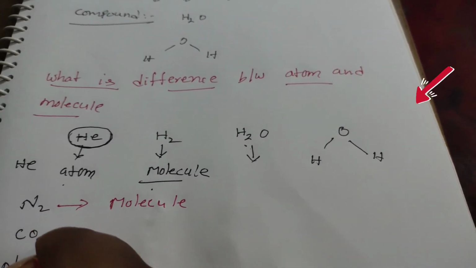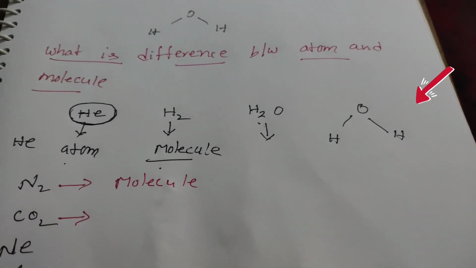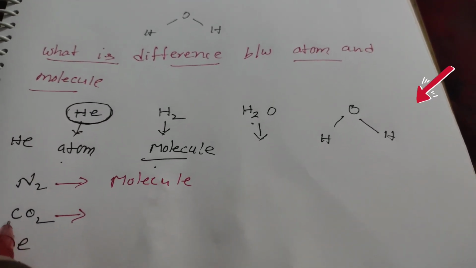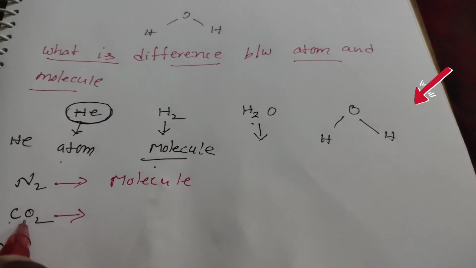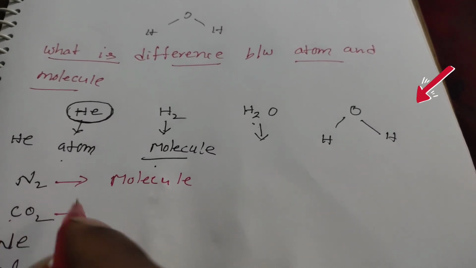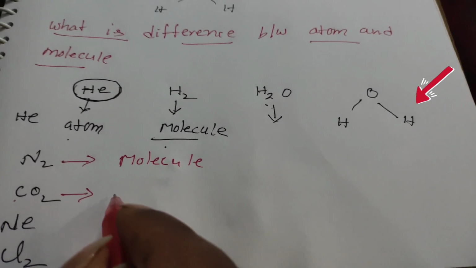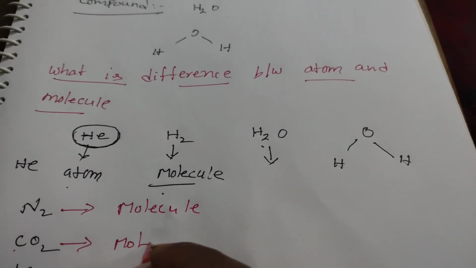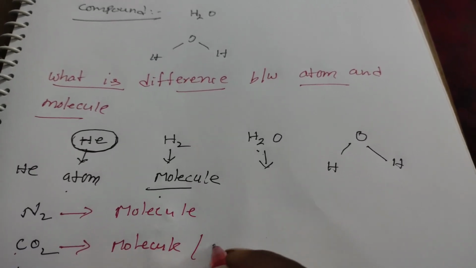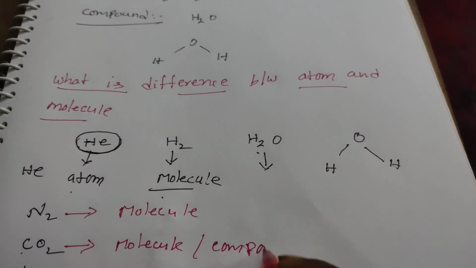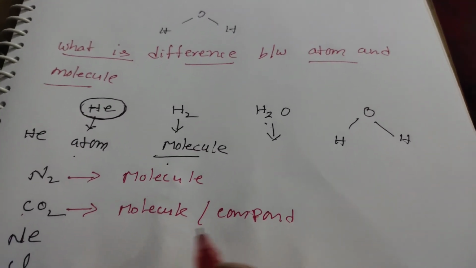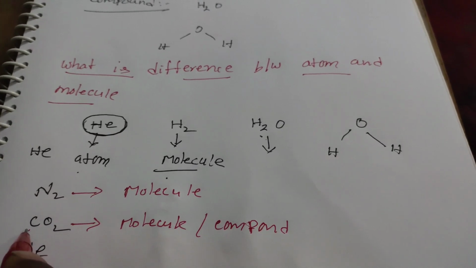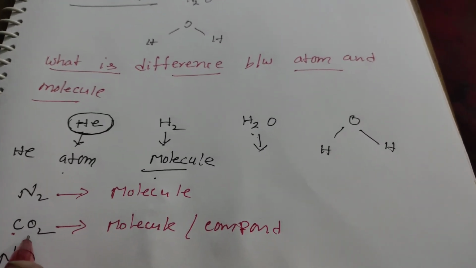And next one, carbon dioxide. Carbon dioxide is a combination of two different elements, that is carbon and oxygen. So carbon dioxide may be called a molecule or a compound. But carbon dioxide is impure. Why? Because it is the combination of two different elements, carbon and oxygen.